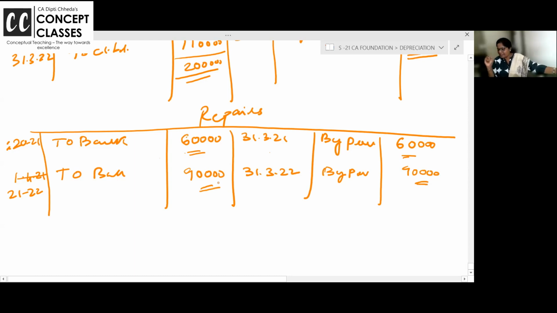Good, it is clear, tell me. Easy. Whatever repairs you have done, just transfer it to the provision account. Easy or not? Okay. Let us do one more problem.